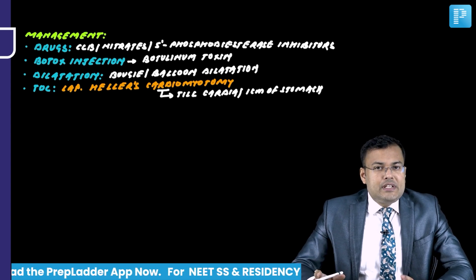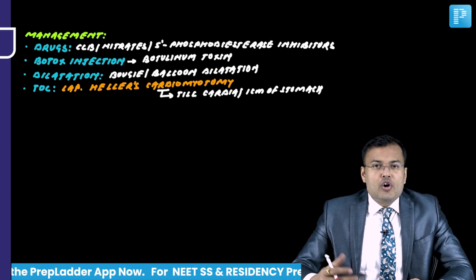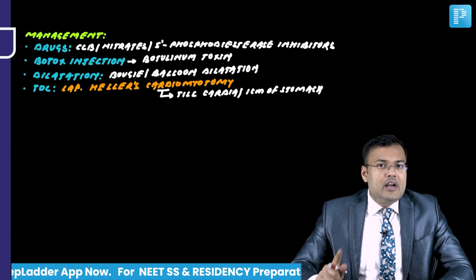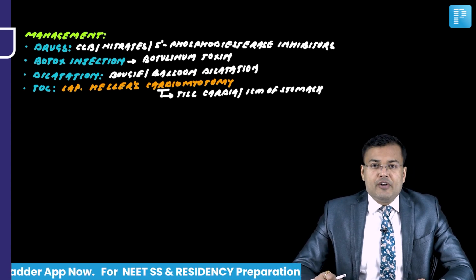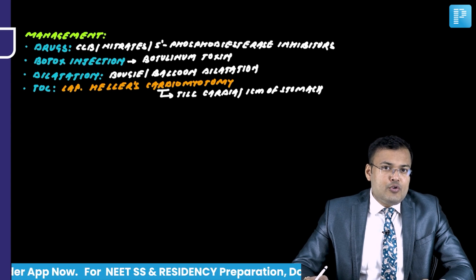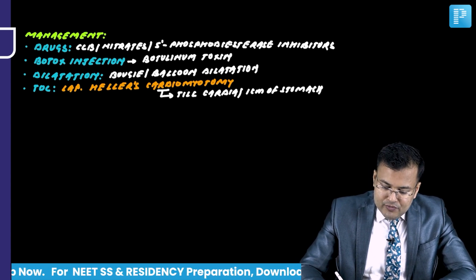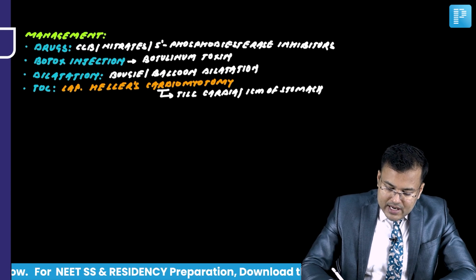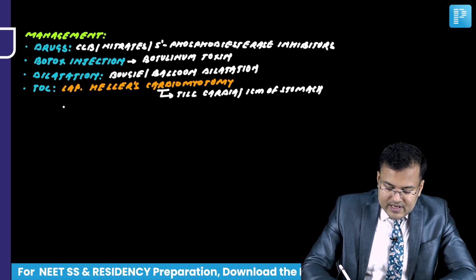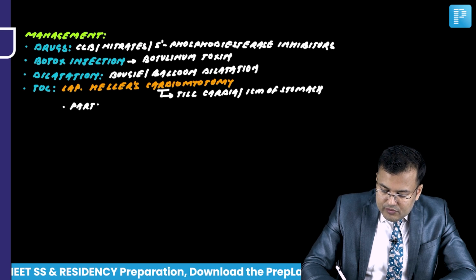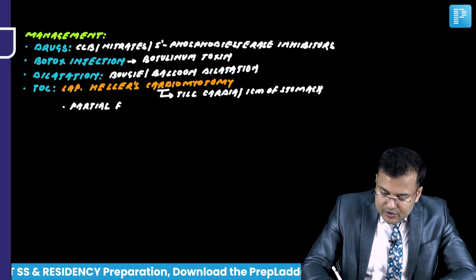Which type of fundoplication should be done, complete or partial? Here we go for partial fundoplication.